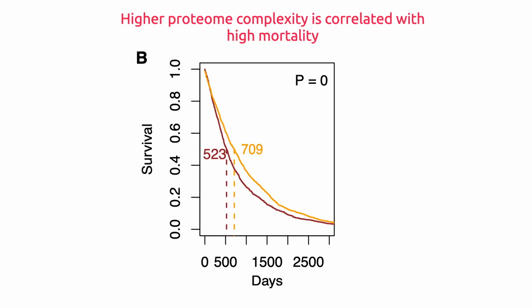The relationship is more evidently shown here if we classify all samples in TCGA into two categories, one with higher relative entropies compared to the average relative entropy of human tissue, and a second with lower relative entropies. We find that the higher relative entropy is associated with higher mortality rate, shown by the brown line here.